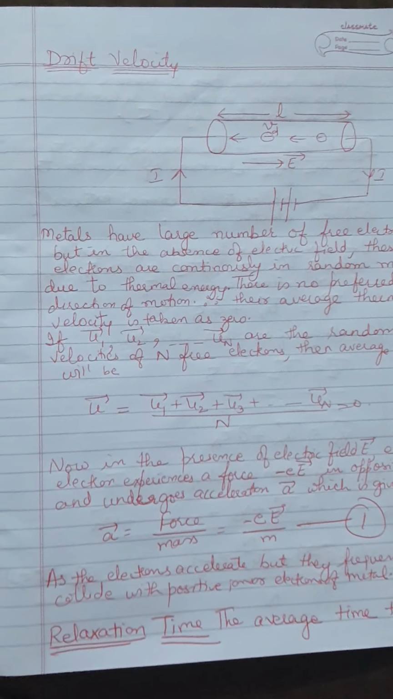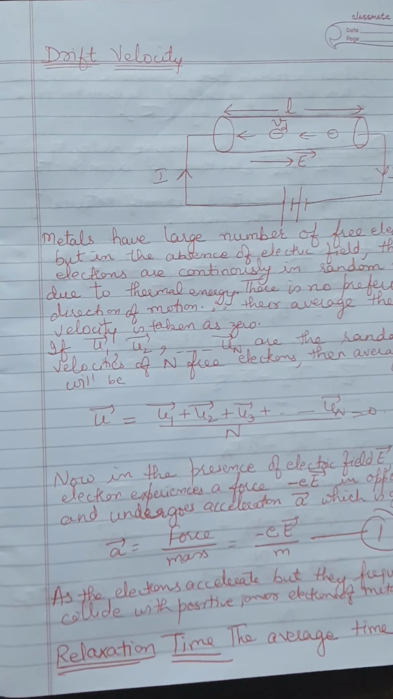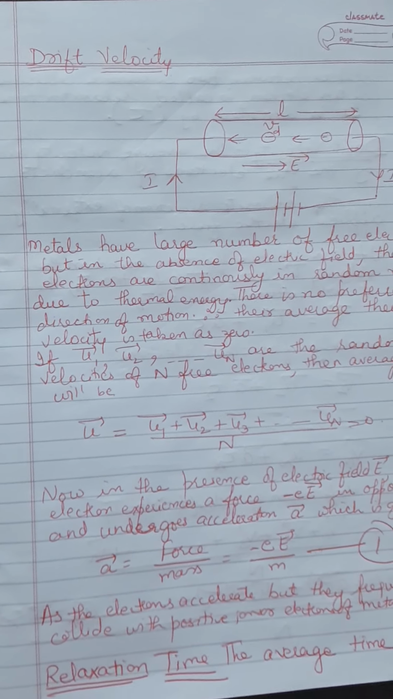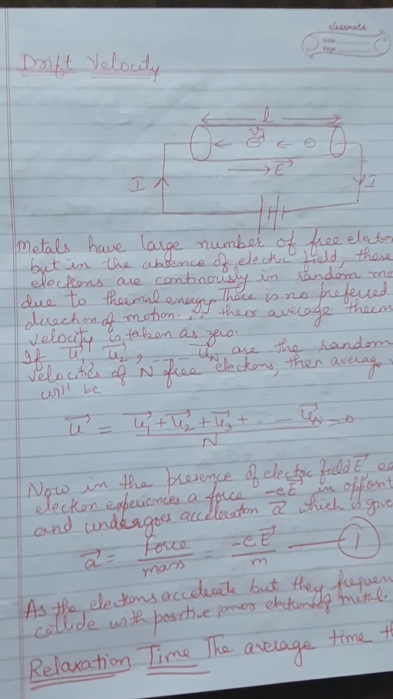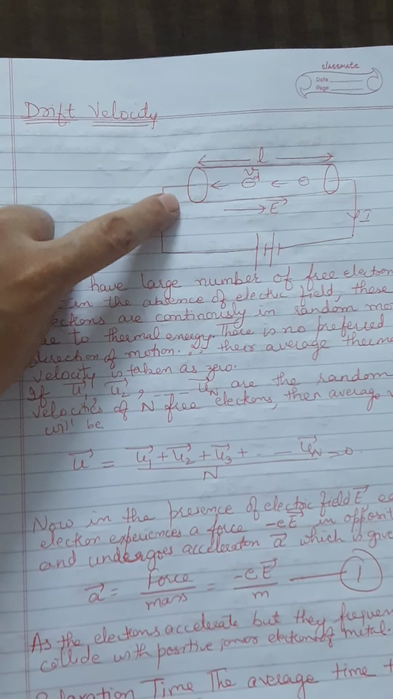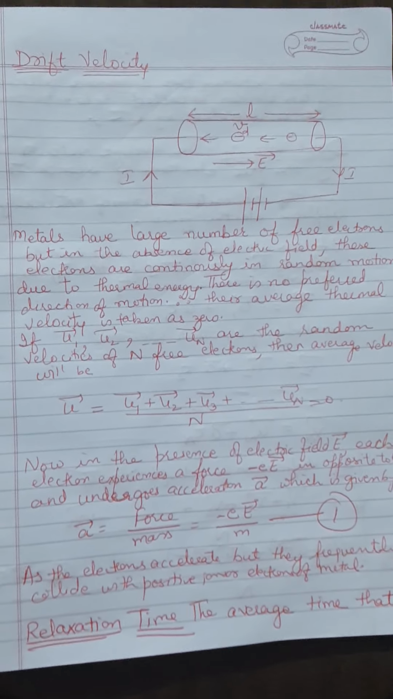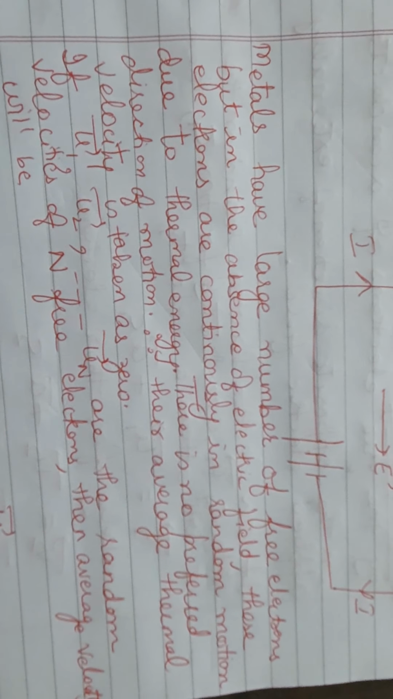Next topic is drift velocity. In your book, the topic is mechanism of current flow in a conductor, drift velocity and relaxation time. Suppose we take a conductor having length L. Now, without applying an electric field, conductors have a large number of free electrons. Now we are talking about the absence of electric field. In the absence of electric field, the electrons are continuously in random motion due to thermal energy.